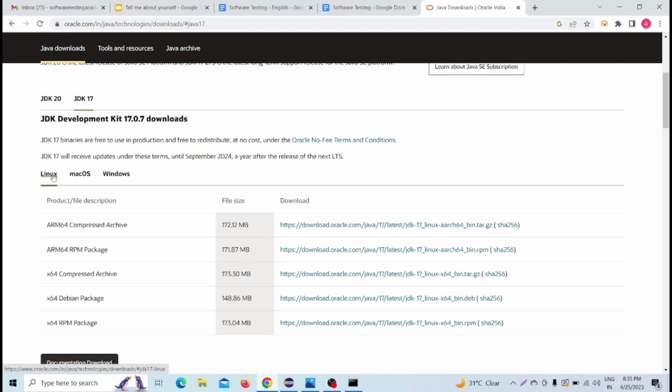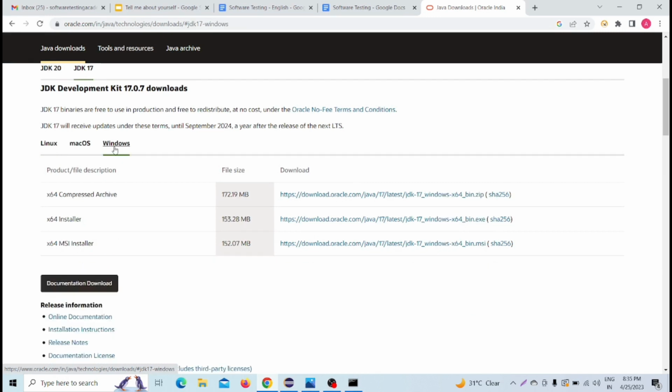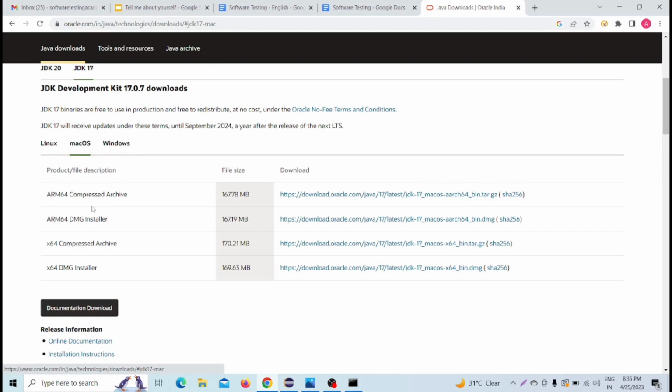Now, as per your operating system, if your system is Linux, macOS, or Windows, you have to select accordingly. As I am working on Windows, I am going to Windows. If you are working on macOS, then you have to go to macOS and install the tar file, or the .dmg file, or the tar.gz file. You can easily install any one of them, or the x64 compressed archive.